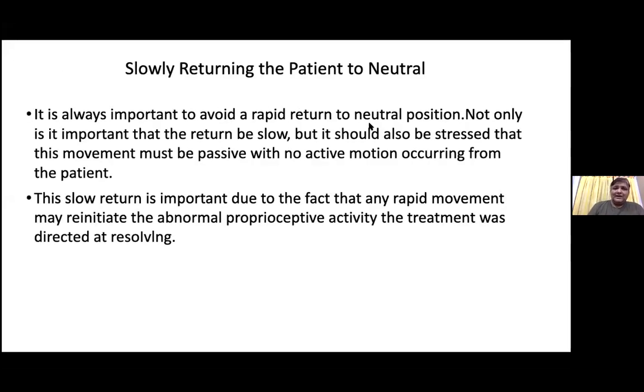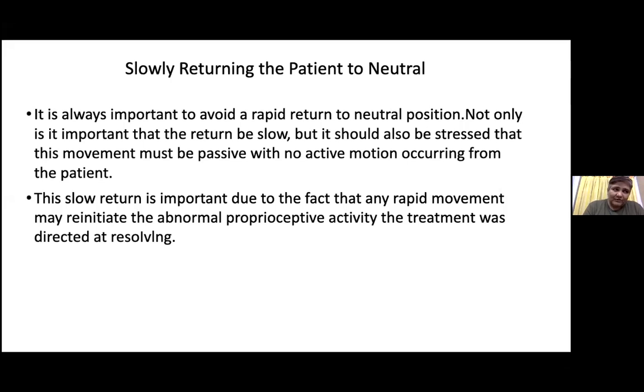Now, slowly return the patient to the neutral position. It is the most important thing. We need to put the patient back to the normal or neutral position by ourselves. We are not supposed to tell the patient to come into the neutral position, because when the patient comes into the position himself, the contraction of the muscle will again come into action.